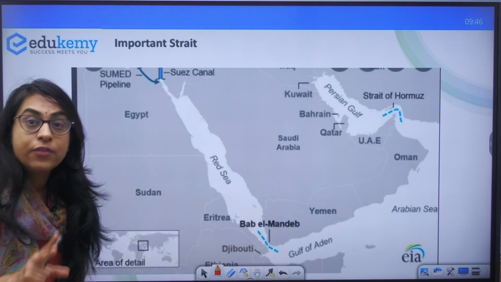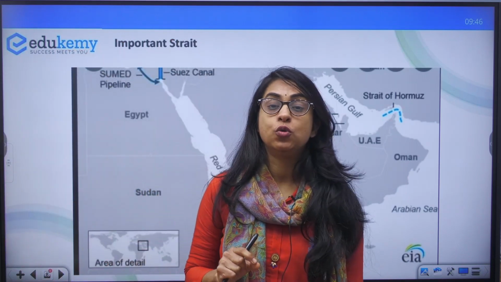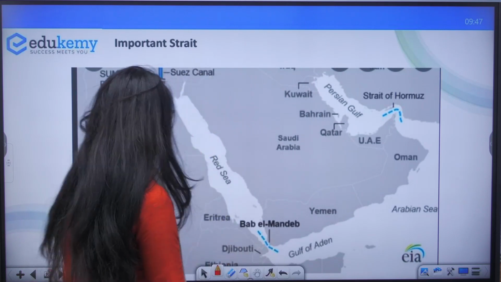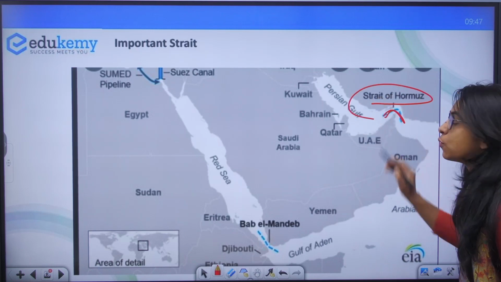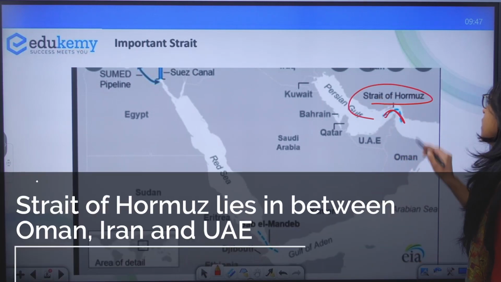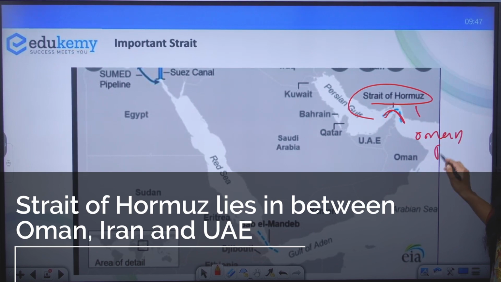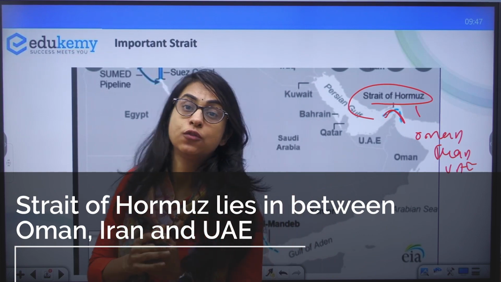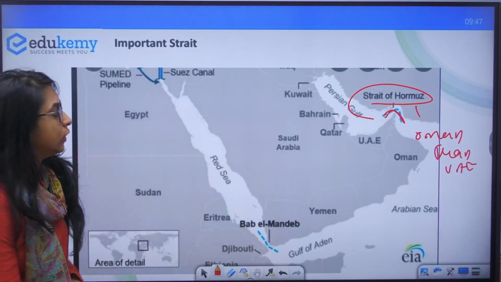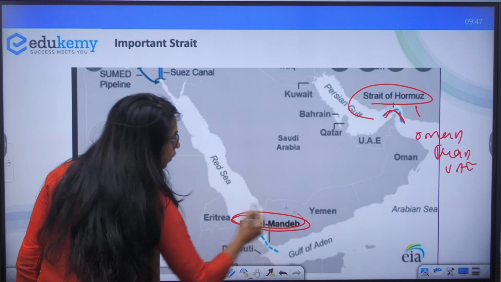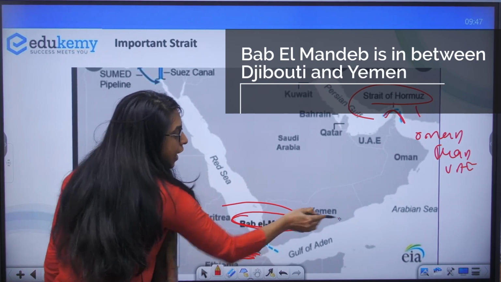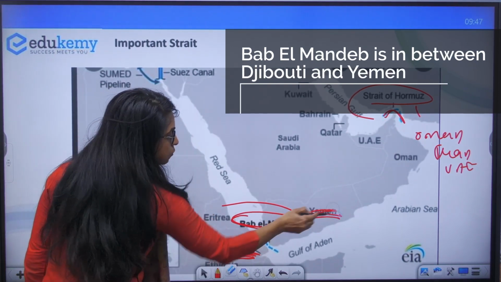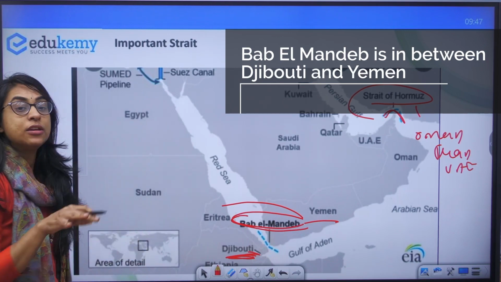Moving on, when we study West Asia, it is very important to know the important choke points. These are the important straits. We have the Strait of Hormuz. The Strait of Hormuz is between Oman, Iran and UAE. You should know that. There is another important strait called Bab el-Mandab. This Bab el-Mandab is between Djibouti of Africa and Yemen of West Asia.